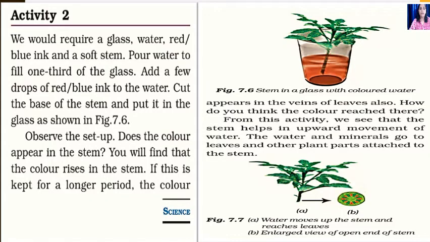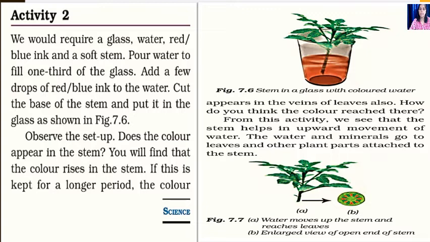There is an activity given in your textbook, with the things you require and what we observe through it. I'm reading it, and then we will write it in the form of an experiment in our classwork book, and then I'll show you the experiment. What do we require? We require a glass, water, red or blue ink, and a soft stem. Pour water to fill one third of a glass. Add a few drops of red or blue ink, which is easily available to all of you. Cut the base of the stem and put it in the glass.